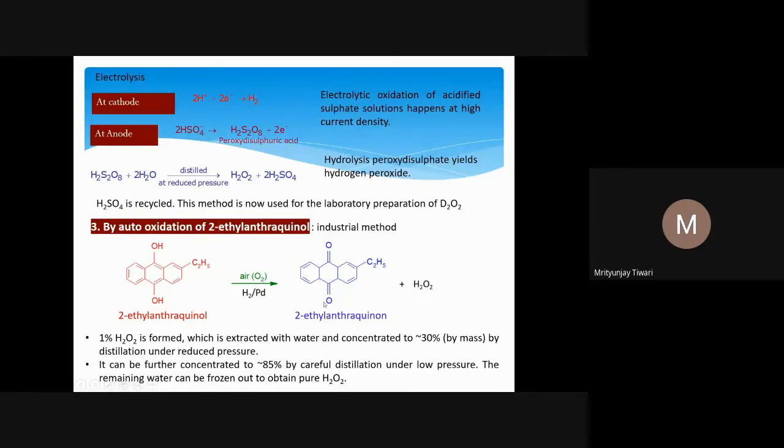So this is the oxidized product. This gets oxidized, and how is it oxidized? The OH group is there. Now this H+ ion is removed, the hydrogen is removed from here, and that hydrogen reacts with the oxygen to form H2O2 ultimately. And by this method, 1% H2O2 is formed.